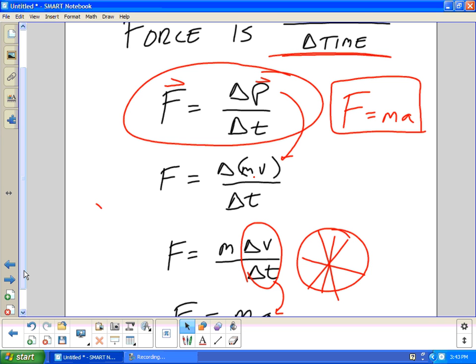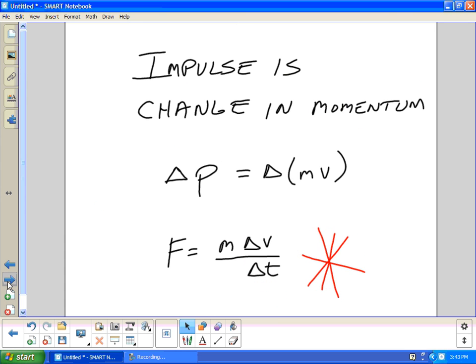All right? p is linear momentum. Impulse really is the momentum change in time. So it's a change in momentum for a given time. Momentum change is shown here. Change in momentum is equal to delta mv. But again, we don't change mass. We're not burning rocket ships. We're dropping marbles. All right?